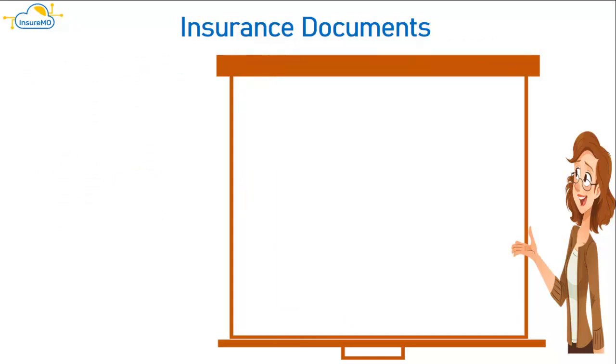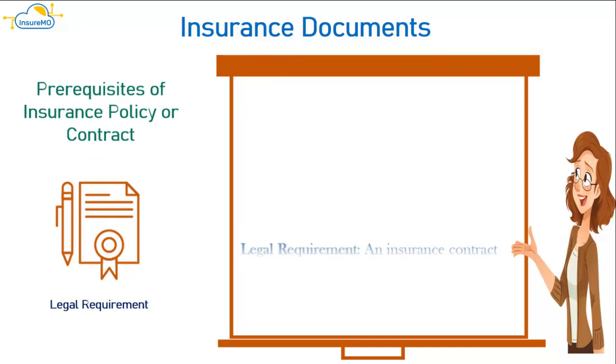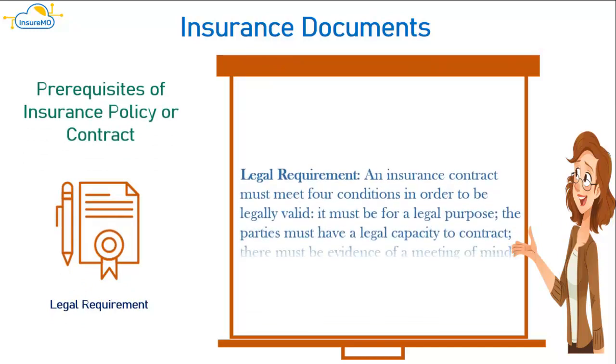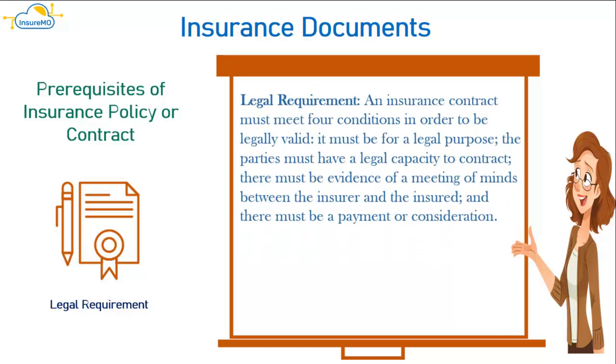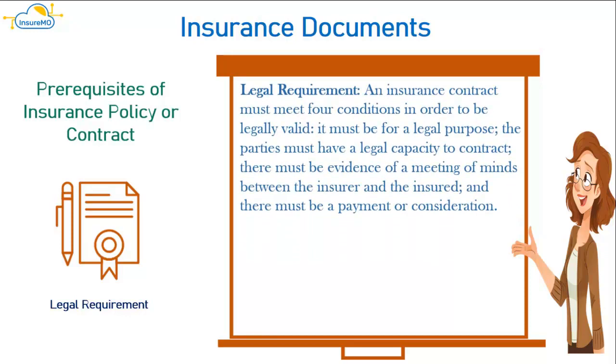Legal requirement: an insurance contract must meet 4 conditions in order to be legally valid. It must be for a legal purpose, the parties must have a legal capacity to contract, there must be evidence of a meeting of minds between the insurer and the insured, and there must be a payment or consideration.